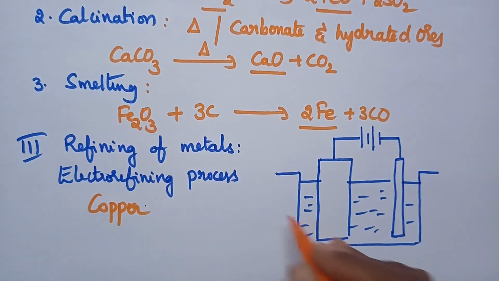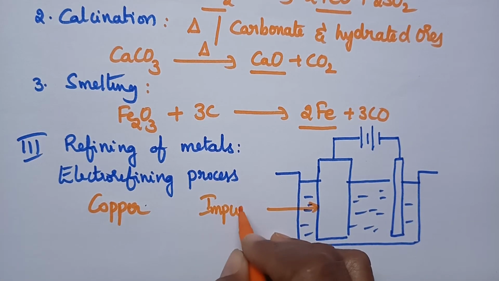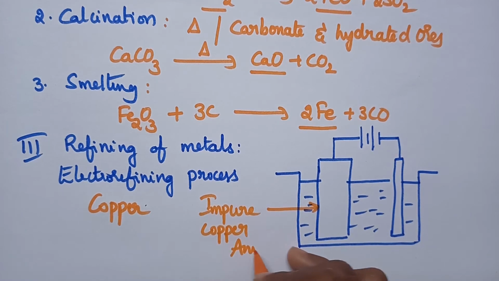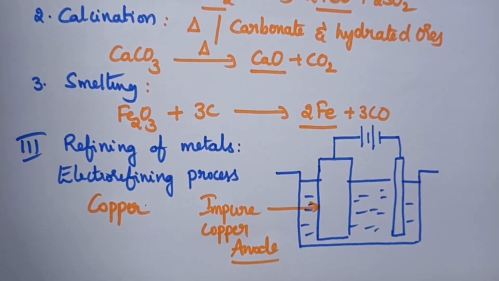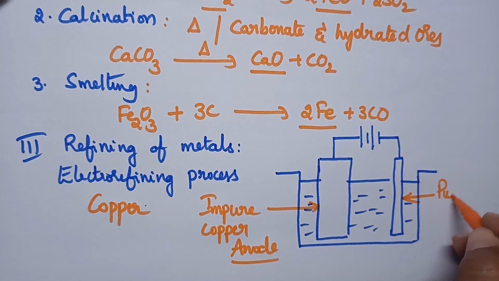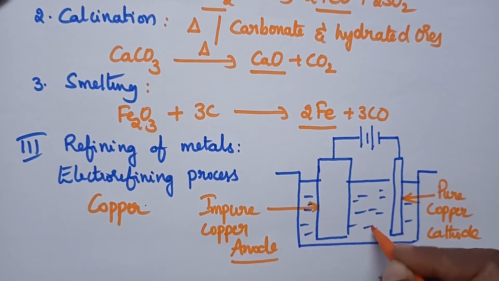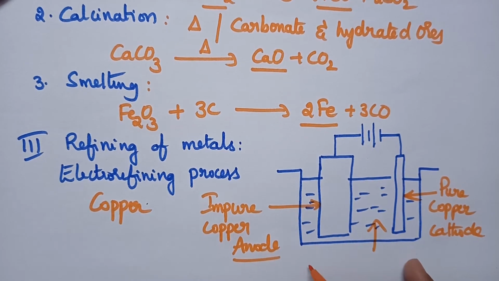Here the impure copper acts as the anode. Always the impure metal acts as the anode, and it is connected to pure copper. Here the pure copper acts as the cathode, and these two electrodes are placed in an electrolytic solution.